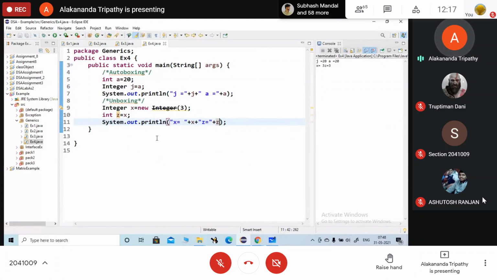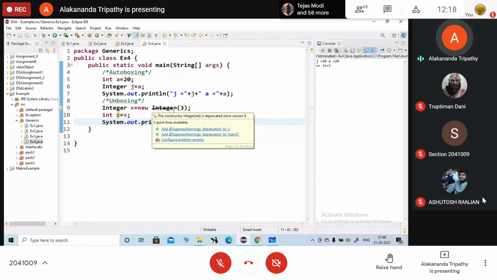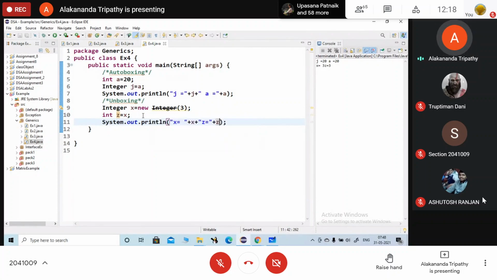What values are you getting here? x equals 3 and z equals 3. So this process is known as unboxing. It is converting the object type to base type. Here a warning is coming, just ignore this warning.